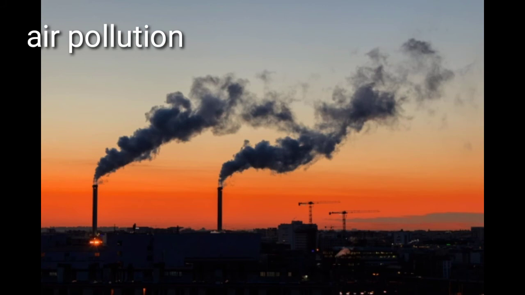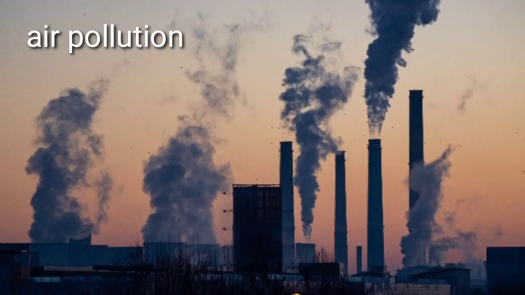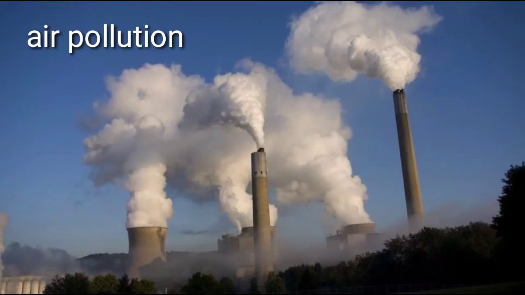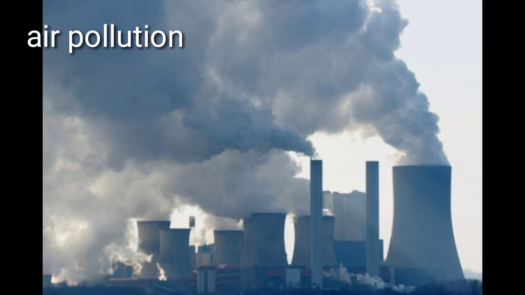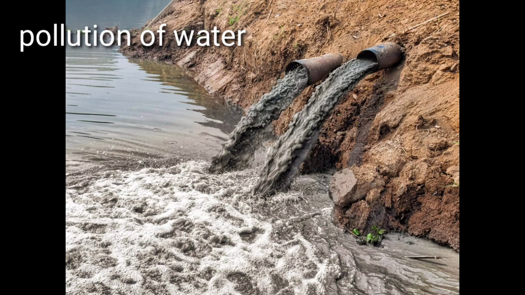Eighth one, pollution of air. Air is a mixture of several gases. The main gases are nitrogen, 78.09%, for forming products such as fertilizers for plants and for making the air inert. Oxygen, 20.95%, for breathing, and carbon dioxide, 0.03%, for photosynthesis.